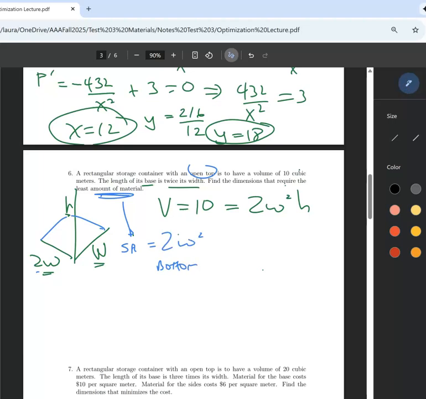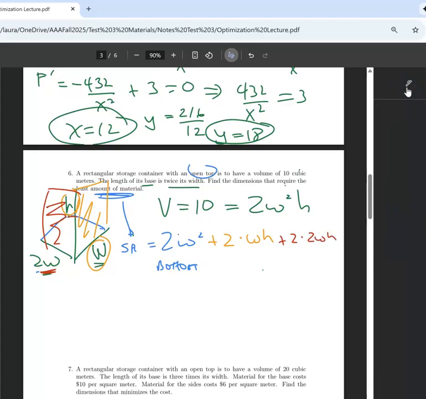So 2w squared. So that's the area of the bottom. Now let's talk about the different sides. So the sides here would have wh area, right? I'd have 2 of those sides of wh. And then I'd have this 2wh. I'd have 2 of the sides 2wh.